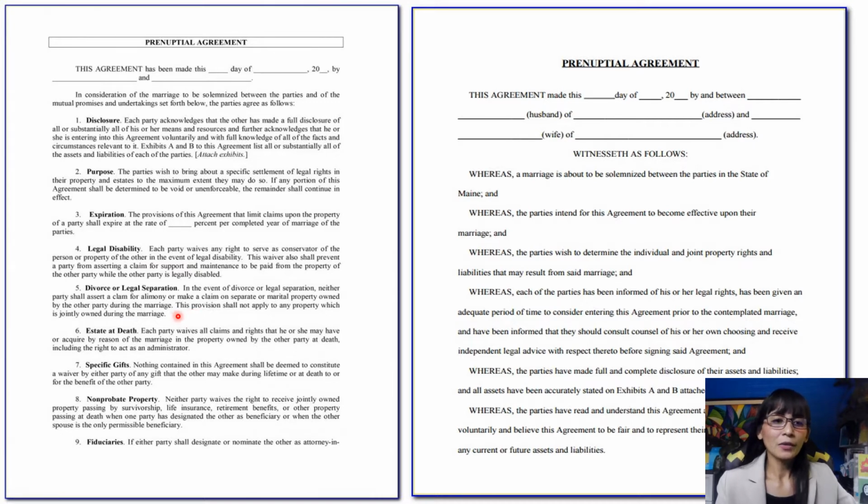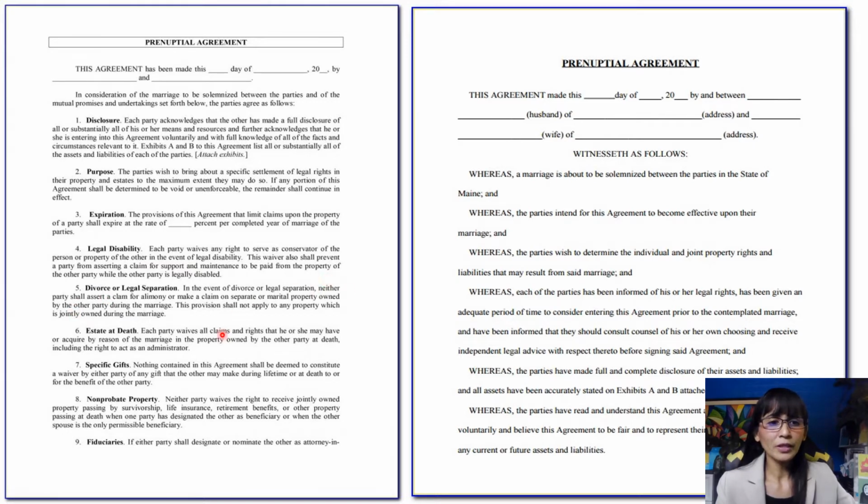fulfilled all of the requisites in order to file for a divorce, if they have already changed their nationalities, of course, in order to qualify for a divorce action in other countries. And legal separation, if in case they wanted to have a legal separation between the two spouses, they can file that here in the Philippines.